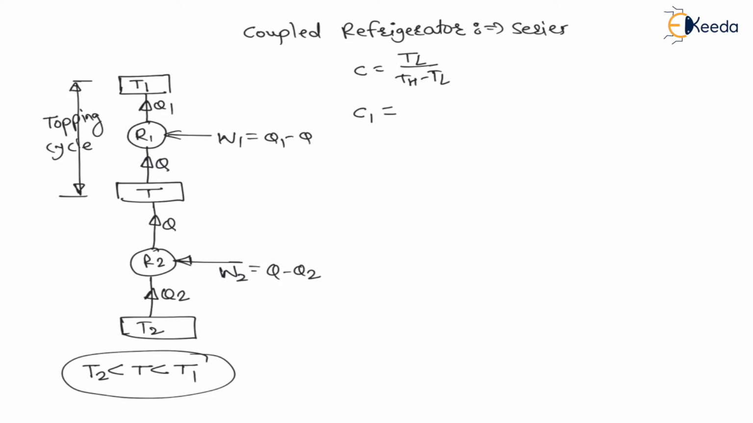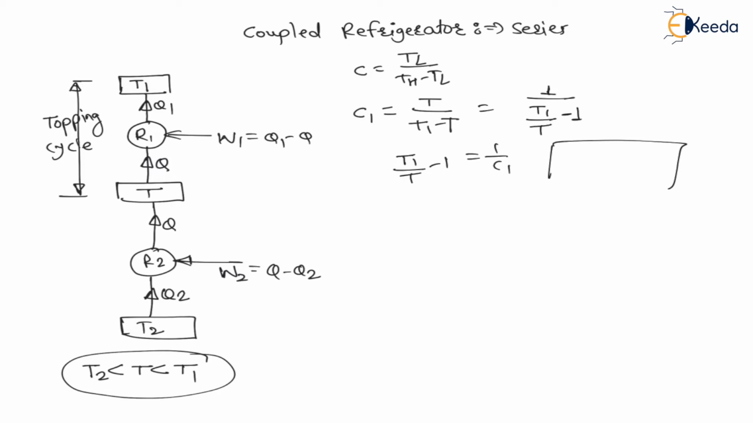Now for this refrigerator the COP is lower temperature divided by the difference of temperature, which is nothing but T divided by T1 minus T. If I simplify this, dividing numerator and denominator by T, I will get 1 divided by T1 by T minus 1. Therefore T1 by T minus 1 is equal to 1 upon C1. From this we can write T1 by T, that is higher temperature divided by lower temperature, is equal to 1 plus 1 upon C1, which is 1 plus 1 upon COP.